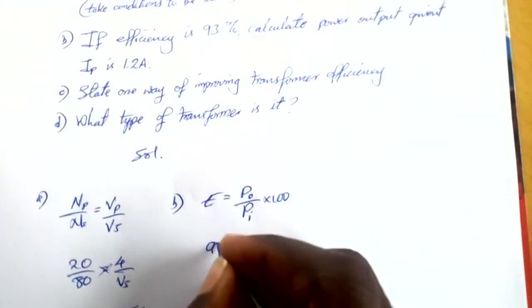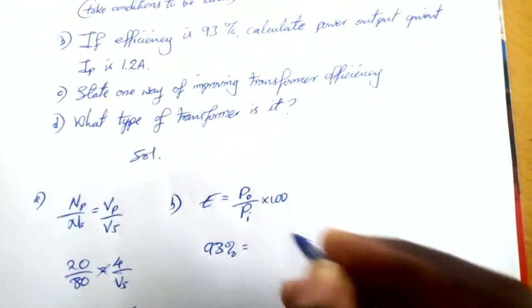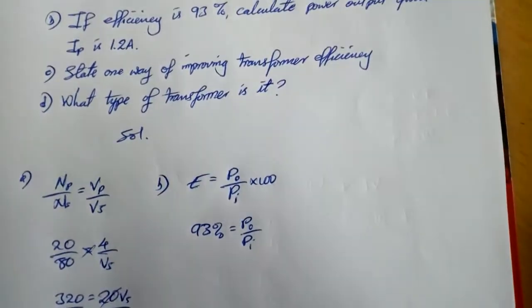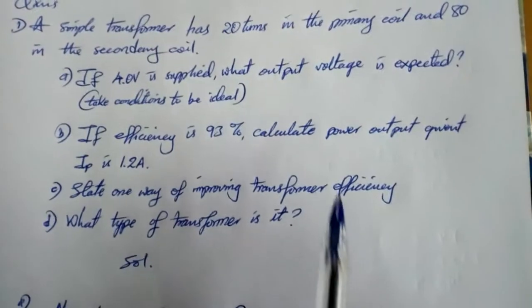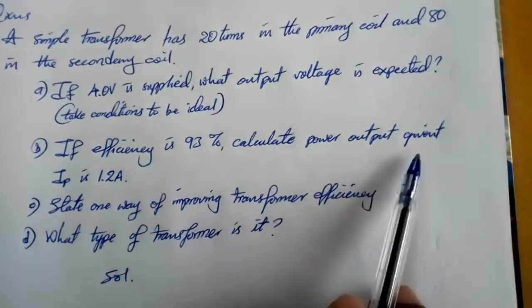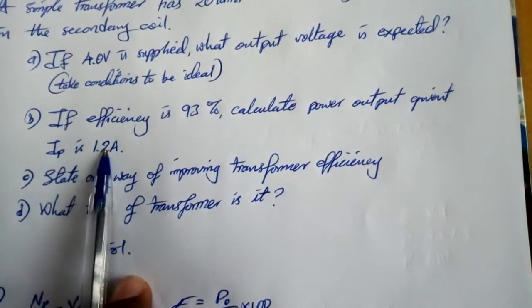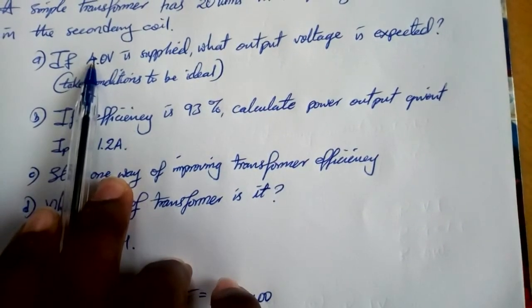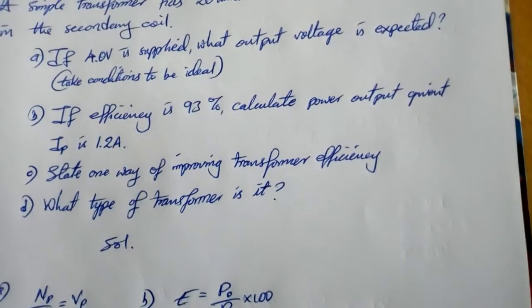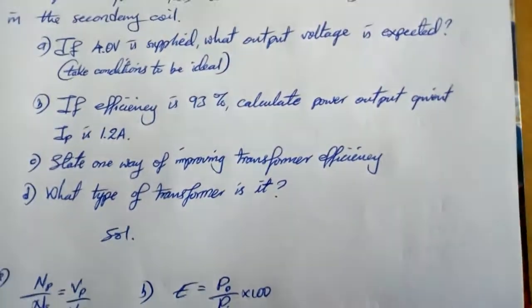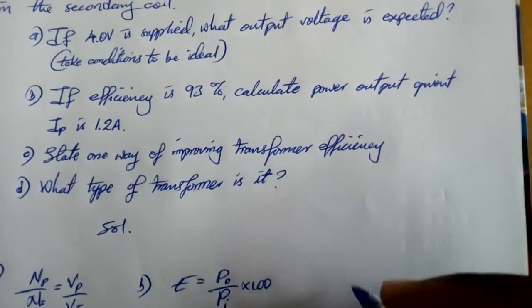So I'm going to say 93% is equals to power output over power input. In the question I'm told the current in the primary is this, then the voltage in the primary is 4. So I can find the power in the primary circuit or primary coil.